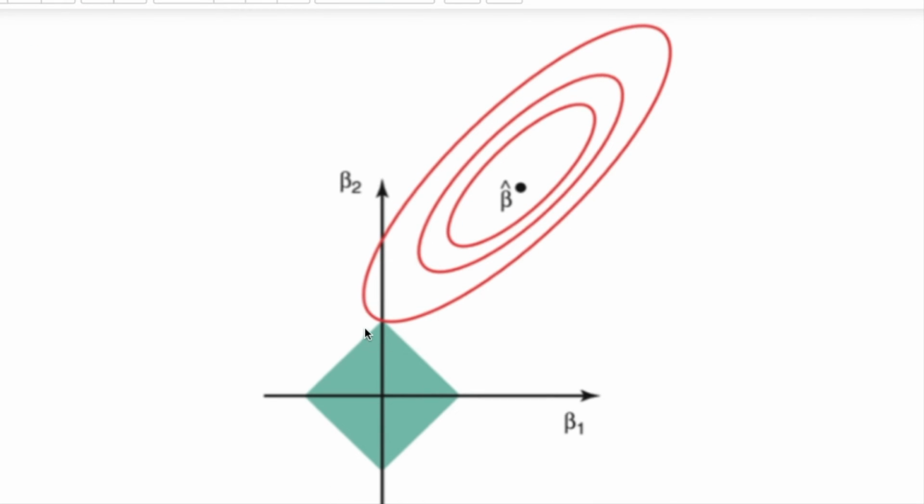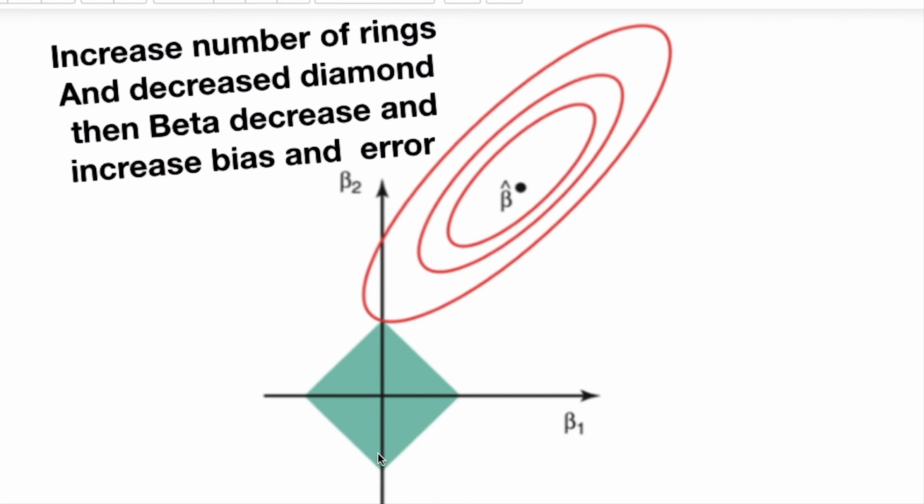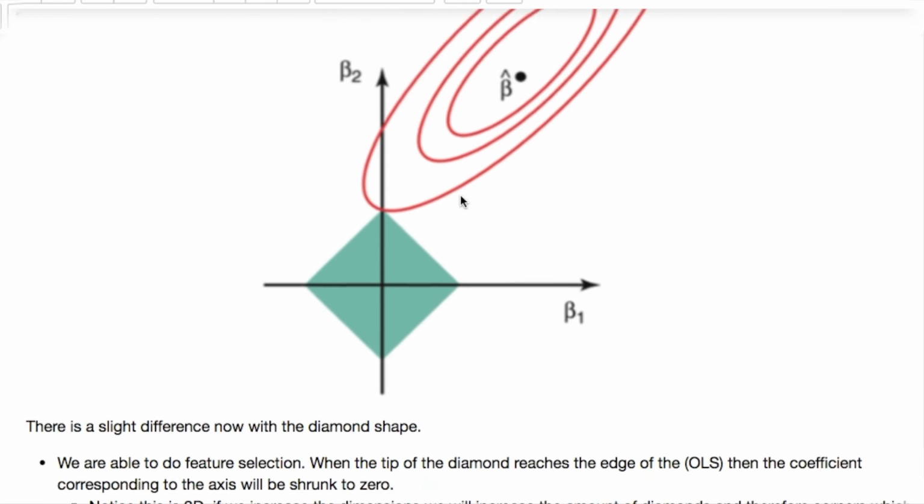There's a slight difference with this diamond shape, okay, since we're doing feature selection. The tip of the diamond, when it reaches that ellipse, that's the coefficient corresponding to the axis that will be shrunk to 0. Notice this is a 2D situation. If we had this increasing in dimensions, you would have more of these diamonds protruding outwards in different dimensions, which would give us the ability for the corners to approximately touch the ellipse more often, which would potentially shrink more coefficients to 0. If we created more of these rings and made this diamond smaller, we would lower our betas and have more error. So let's look at this a little bit more.